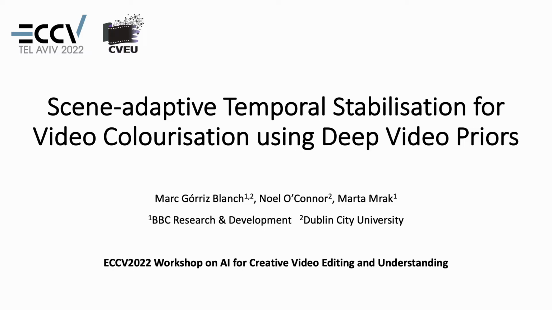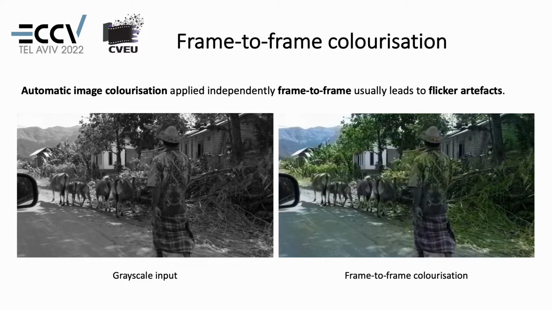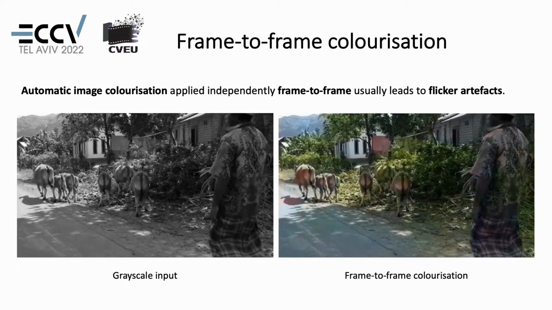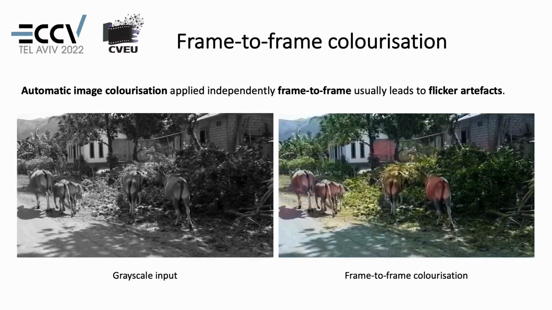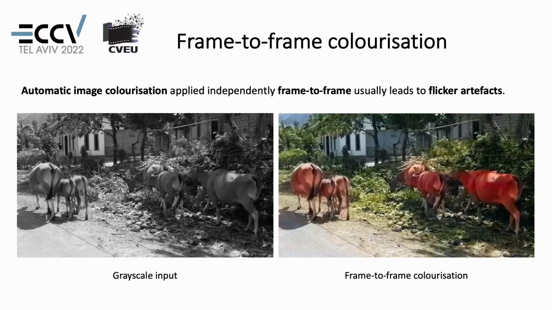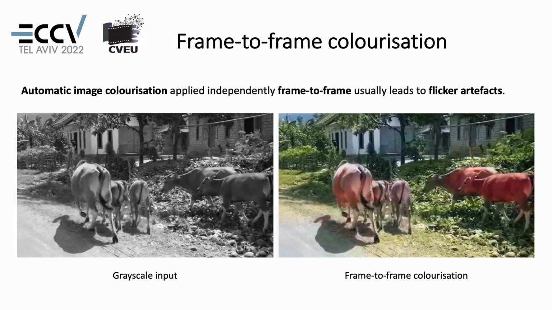Hello, I'm Mark Gorrith, and on behalf of my co-authors, I present our paper on scene-adaptive temporal stabilization for video colorization using deep video priors. Automatic image colorization methods applied independently to each video frame usually lead to flickering artifacts or propagation of errors because of differences between neighboring frames.